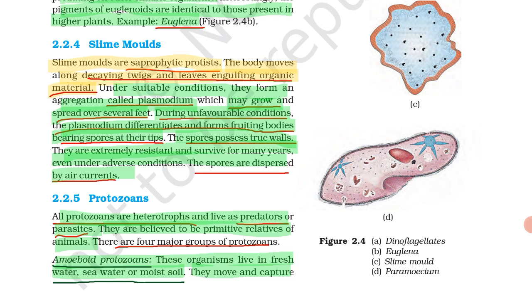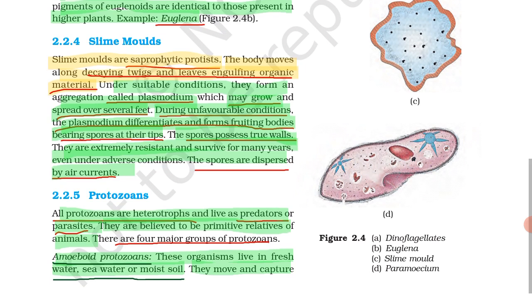Then you have to remember these diagrams too. Go through the diagrams. They may ask about Paramecium, and they may give a diagram of Euglena also. So keep in mind that Euglena has flagella and the Paramecium diagram does not have flagella. So this is the differentiating point between Euglena and Paramecium. Don't get confused in those diagrams, because they may ask about this.